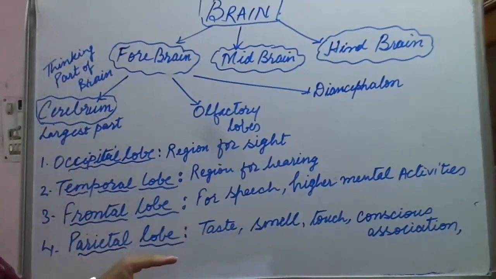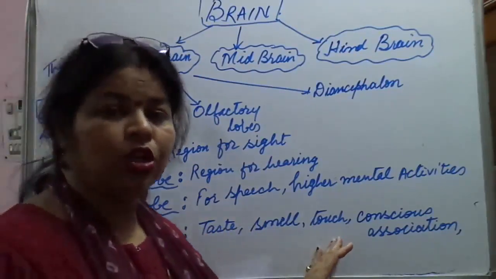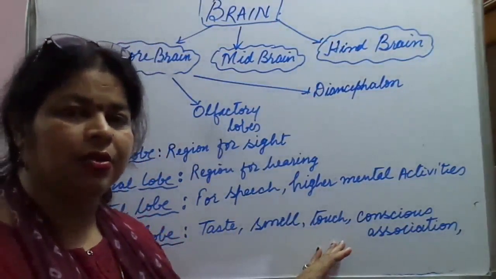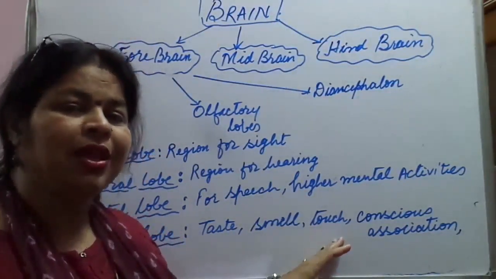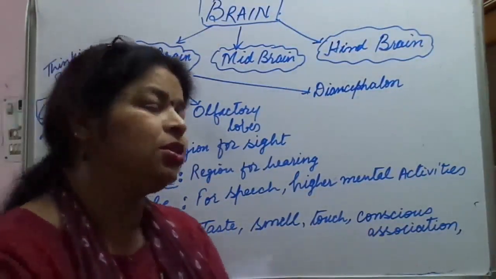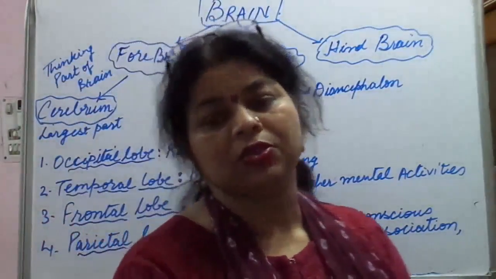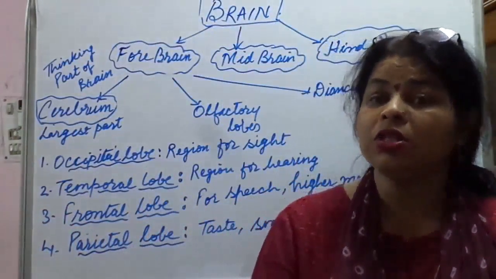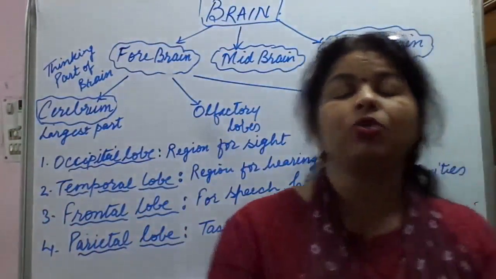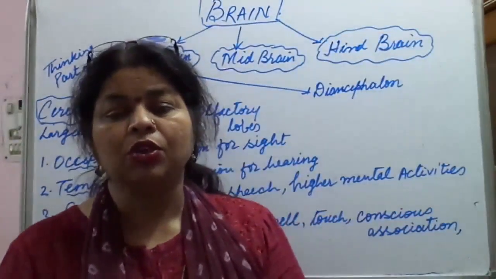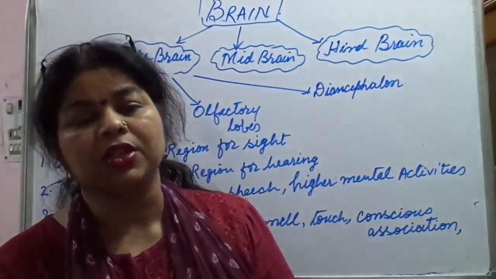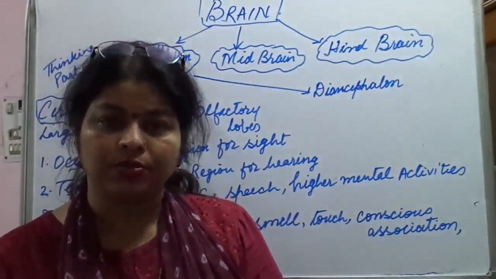Touch, what kind of touch there is, this also helps in analyzing. Then conscious associations. What do you mean by conscious associations? The association areas which give the ability to register impressions and respond.